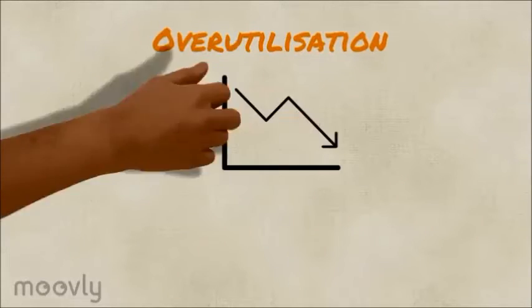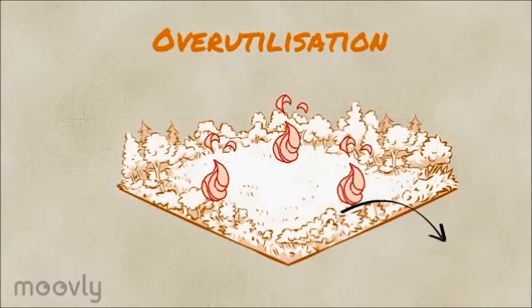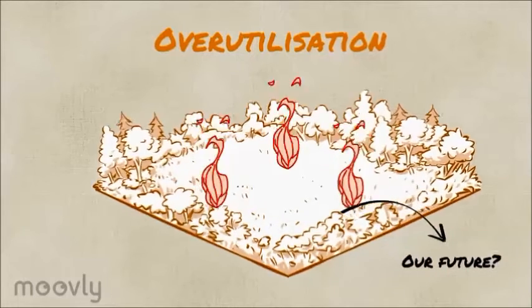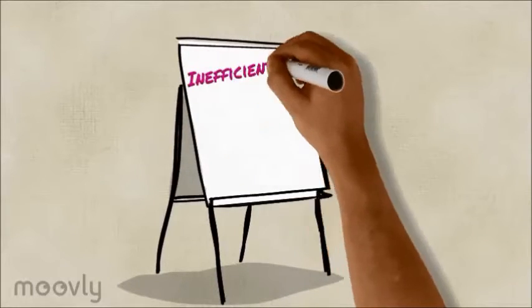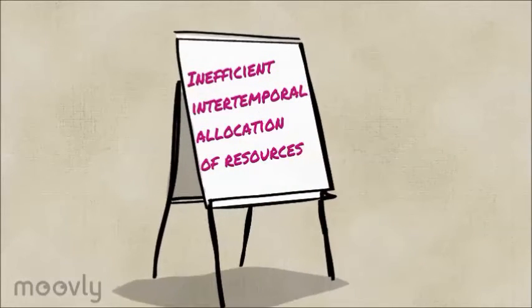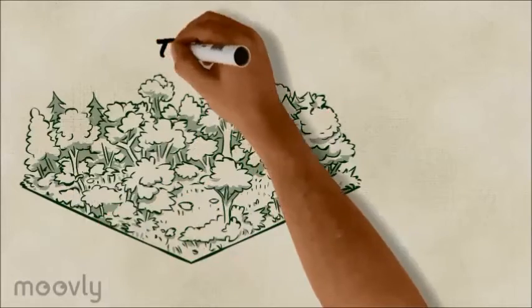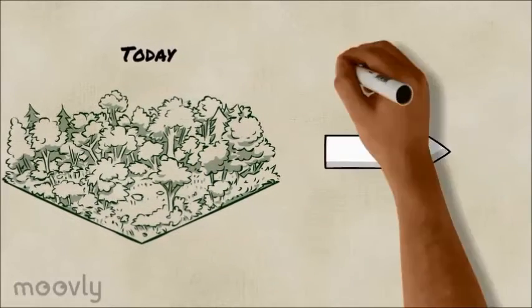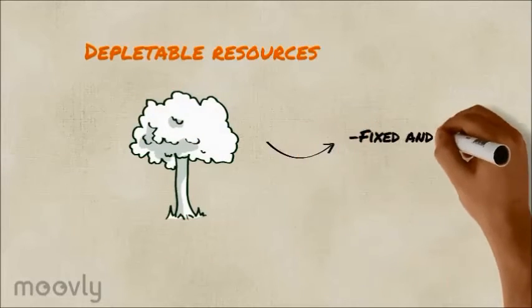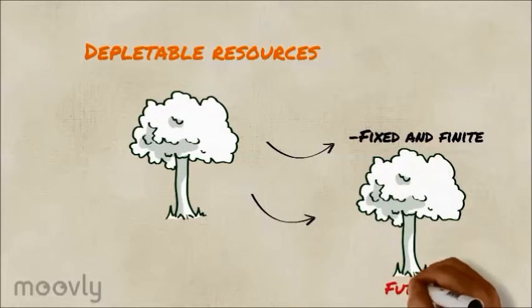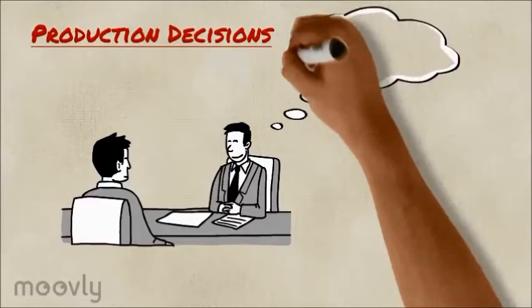The overutilization of resources in the present time period leaves fewer resources available for future generations, which brings out another problem: inefficient intertemporal allocation of resources. It's basically saying that we use so many resources today, we end up not having enough for tomorrow. Supplies of depletable resources are fixed and finite. Production of one unit today precludes future production of the unit. Therefore, production decisions today must take foregone future net benefits into account.